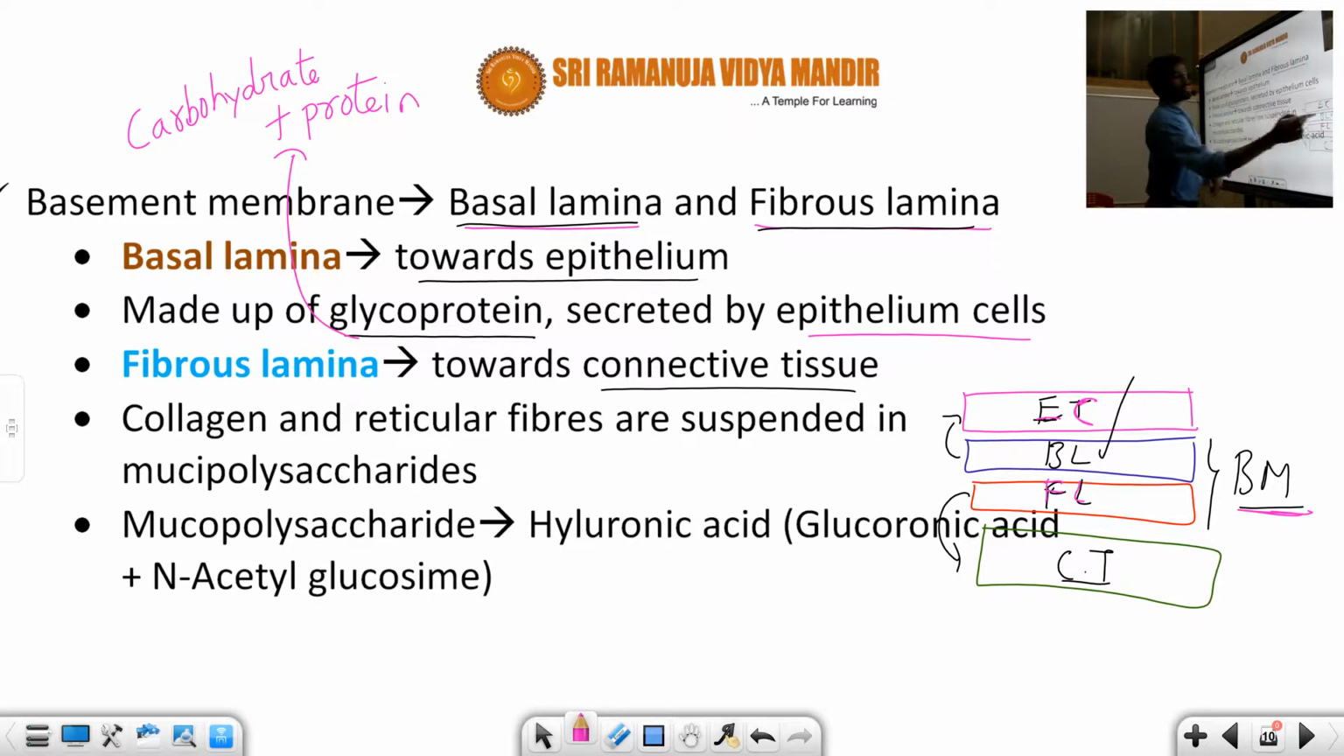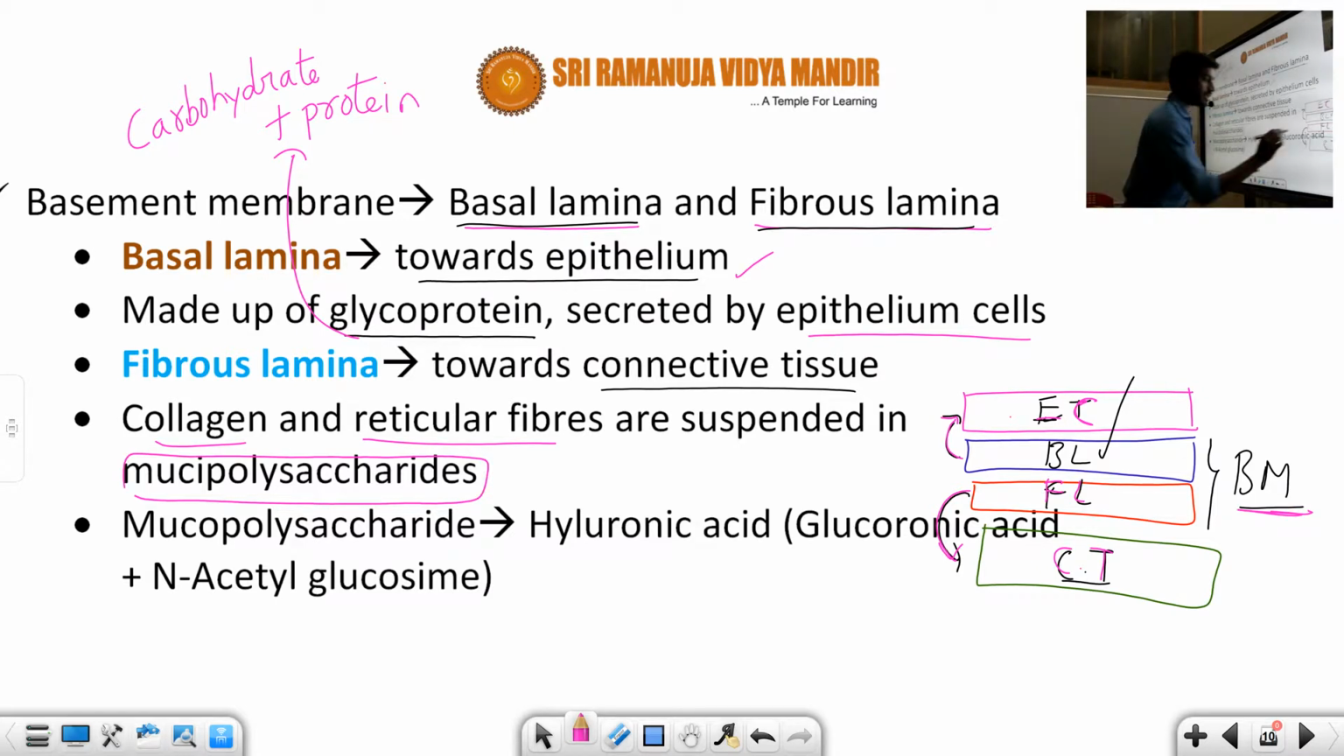Here the basal lamella is present towards the epithelium, whereas the fibrous lamella is present towards the connective tissue. CT means connective tissue. The basal lamella is made up of glycoprotein, secreted by epithelium cells only, whereas the fibrous lamella is made up of collagen and reticular fibers suspended in the form of mucopolysaccharides. Very important point, student.